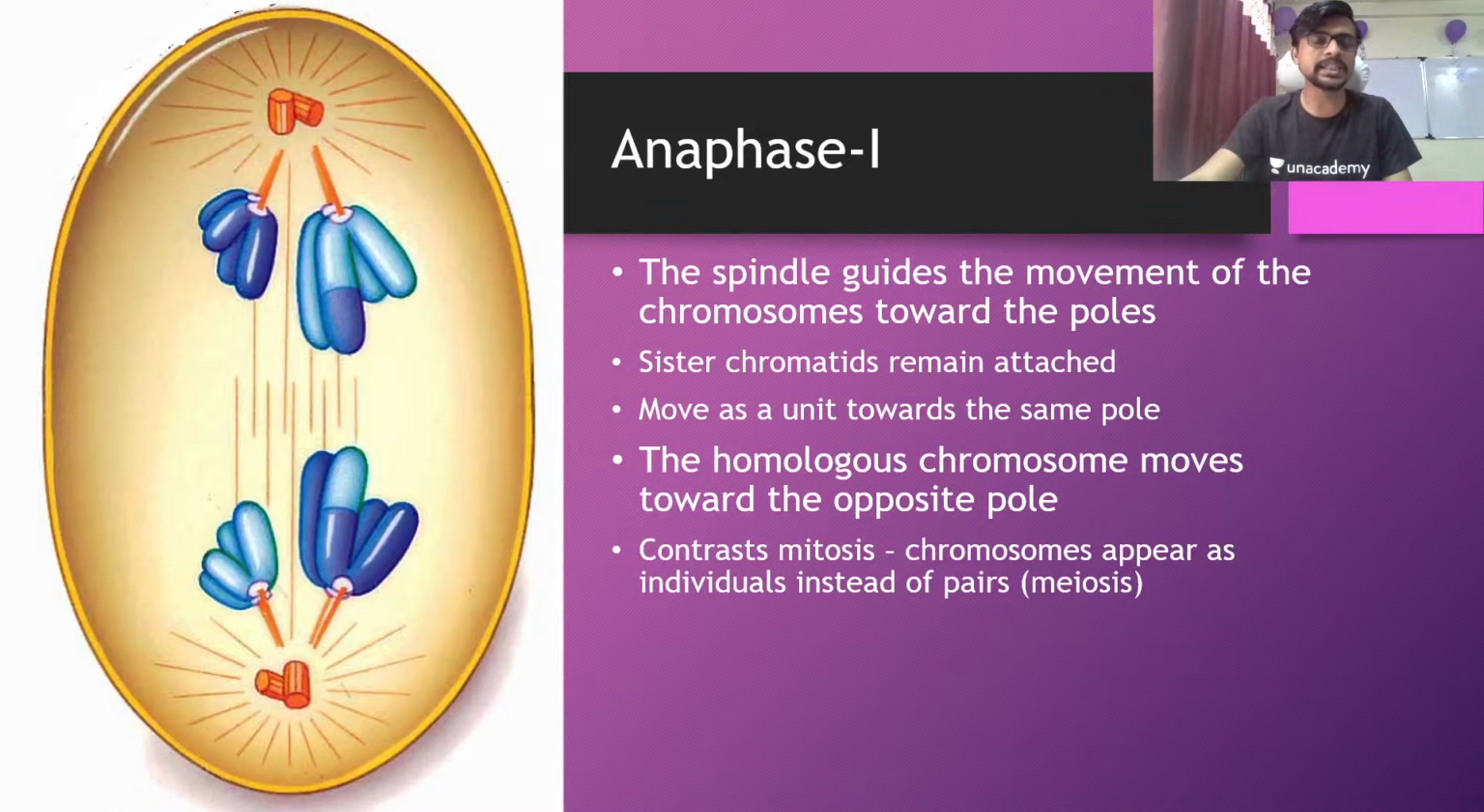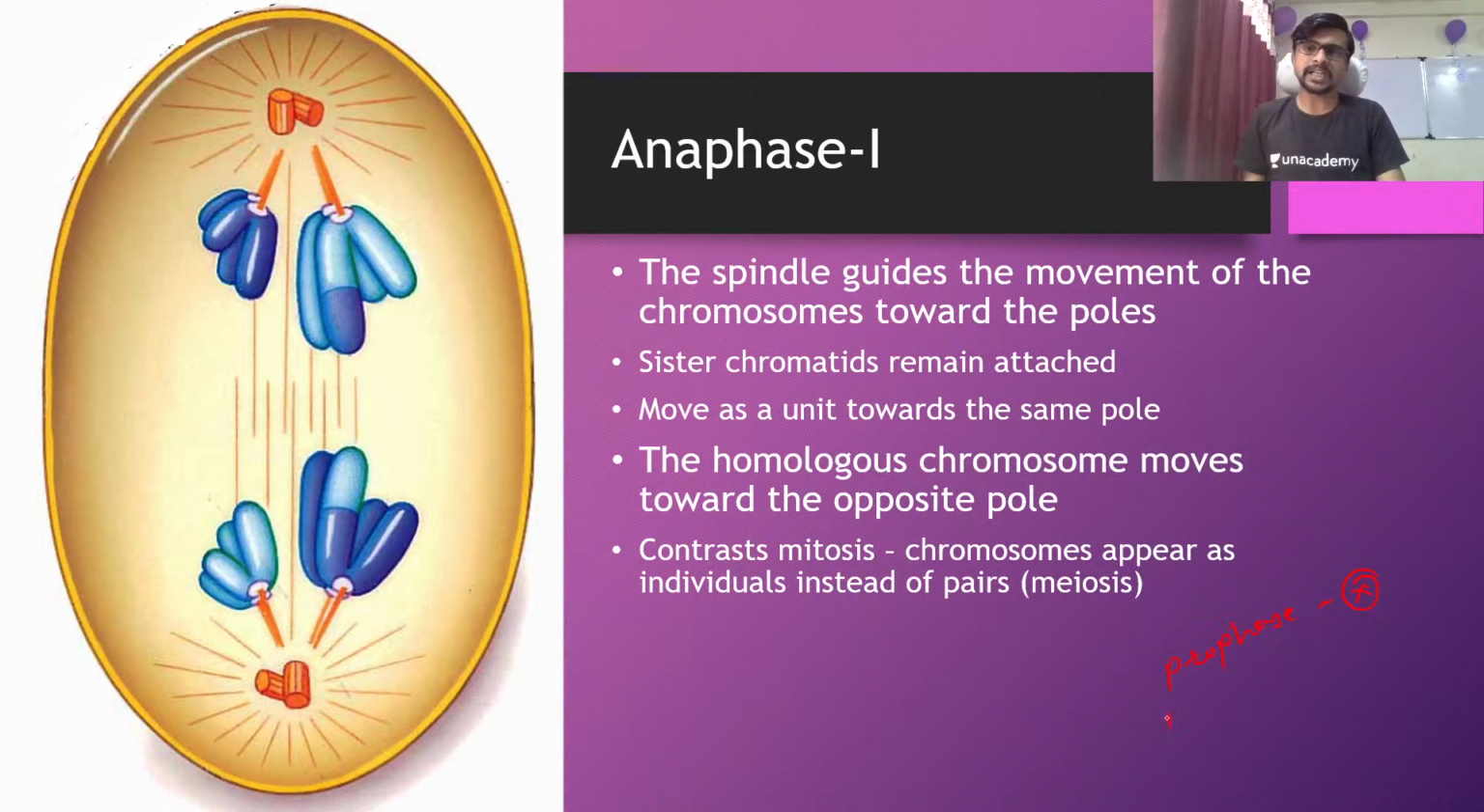We all know the characteristics of anaphase. We already discussed it in mitosis. After prophase 1, the process of meiosis is very similar to mitosis. Only in prophase 1 are the chromosomes getting mixed.